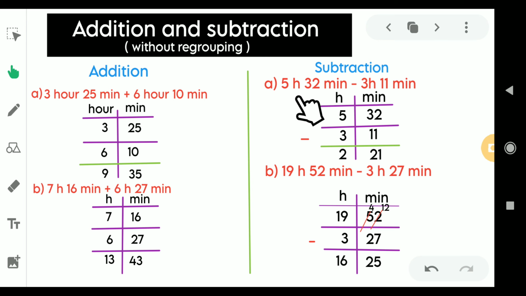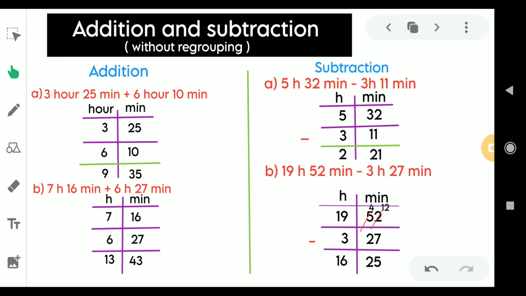So we are going to subtract this time from this. It is 5 hour 32 minutes minus 3 hour 11 minutes. Again we make two columns of hour and minute respectively, and we write 5 and 3 in the hours column, and 32 and 11 in the minutes column. Just look here, 32 is far bigger than 11, so we don't have to take a borrow from any number. So 32 minus 11 would be 21, and 5 minus 3 would be 2. So 2 hour 21 minutes is the answer of this question.